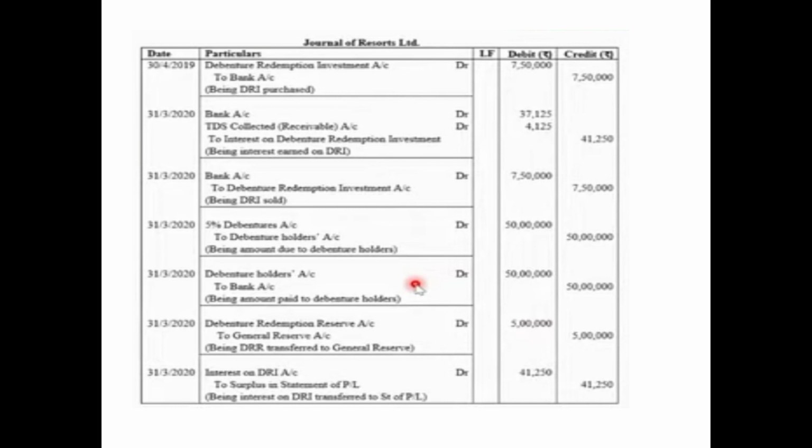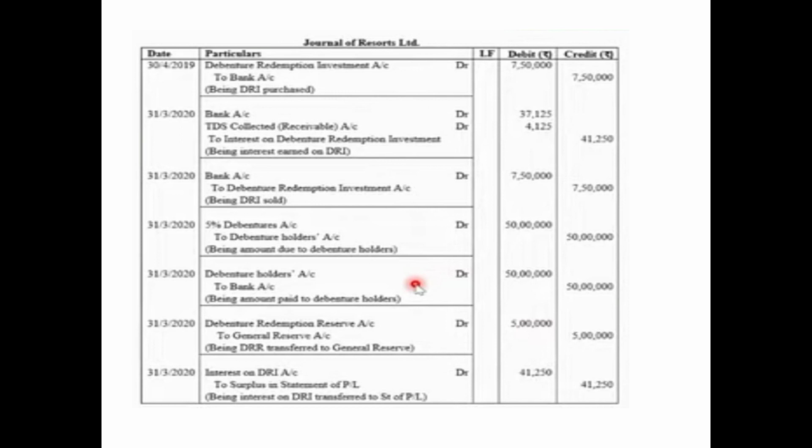DRI sold. Now these debentures are redeemable at par, so we'll pass the due entry. On 31st March 2020, 5% debentures account debited 50 lakh to debenture holders account 50 lakh with the face value because the debentures are to be redeemed at par. Now these debenture holders will be paid the amount. So on 31st March 2020, debenture holders account will be debited with 50 lakh to bank account 50 lakh being amount paid to debenture holders.